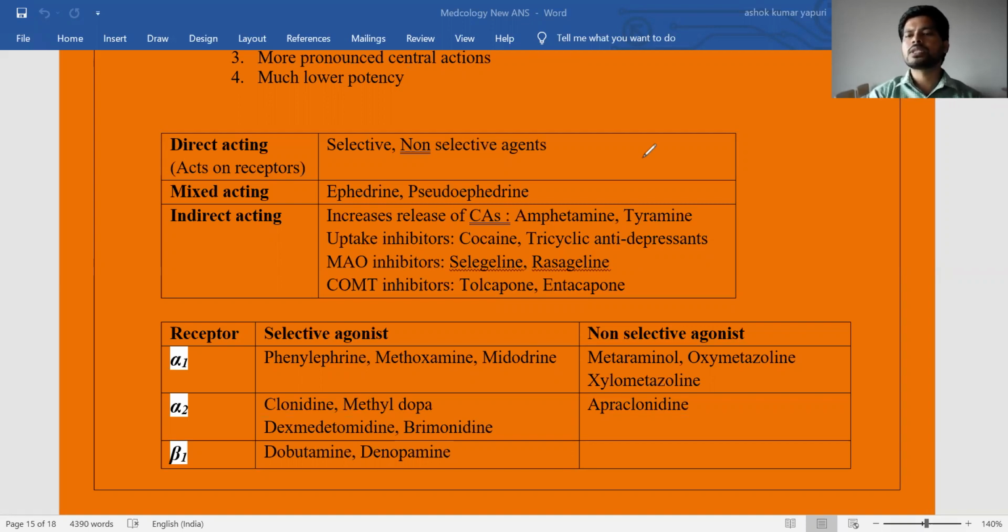The sympathetic nervous system contains adrenergic receptors, alpha adrenergic receptors as well as beta adrenergic receptors. Both alpha and beta adrenergic receptors belong to G protein coupled receptors, and sympathomimetics agonize, or mimic, the action of these alpha and beta receptors in the adrenergic system. Here is a general classification of sympathomimetics. For our understanding, these are direct acting drugs, mixed acting drugs,